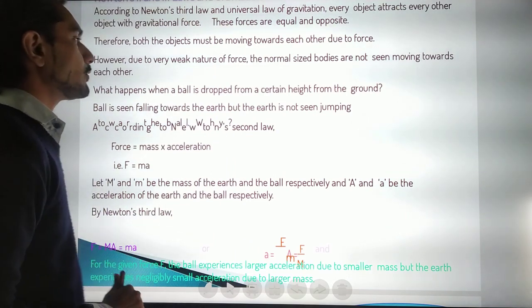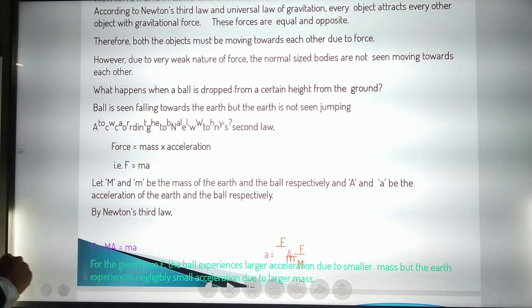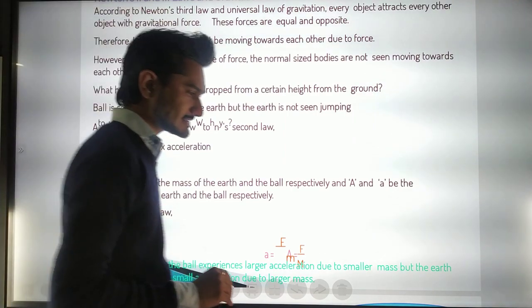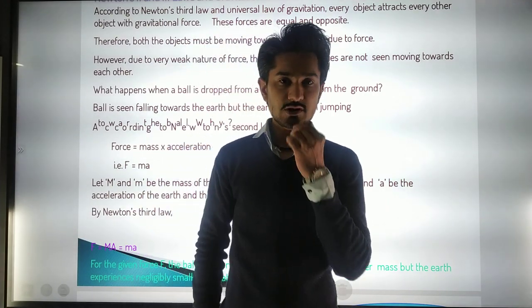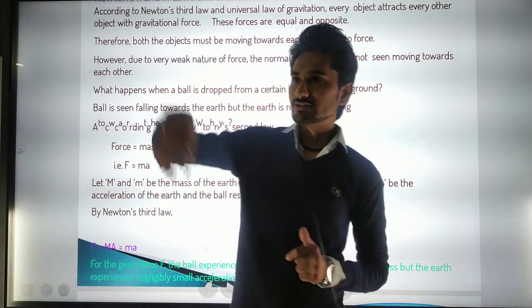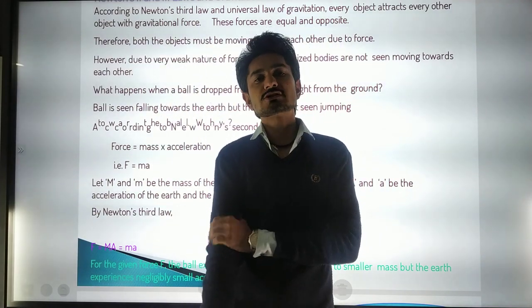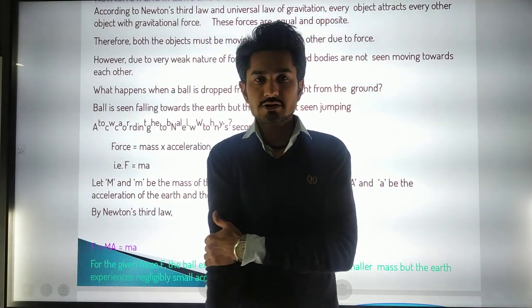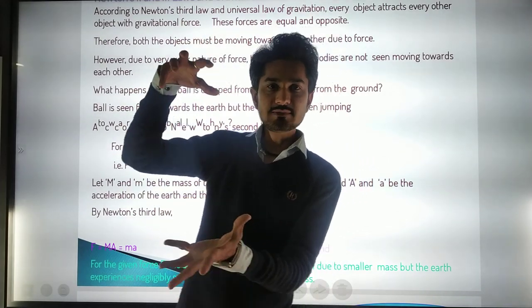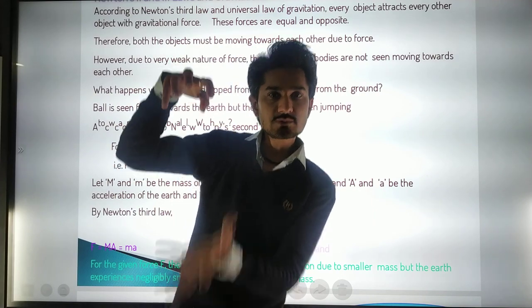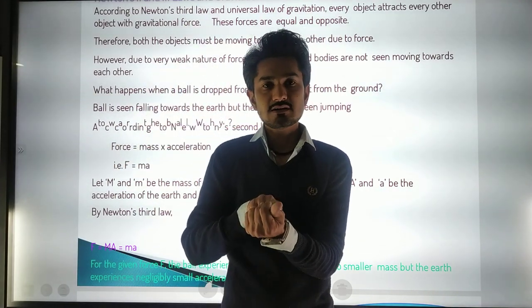What happens when a ball is dropped from a certain height above the ground? The ball is seen falling toward the Earth, but the Earth is not seen jumping. See, when you were small, you were thinking about that. When we throw a ball, due to gravity, the ball comes closer to the Earth. Okay, but if the force of attraction between them is the same, then why is the Earth not pulled towards the ball? Why is the ball pulled towards the Earth?